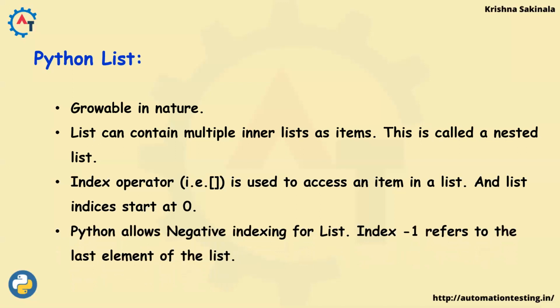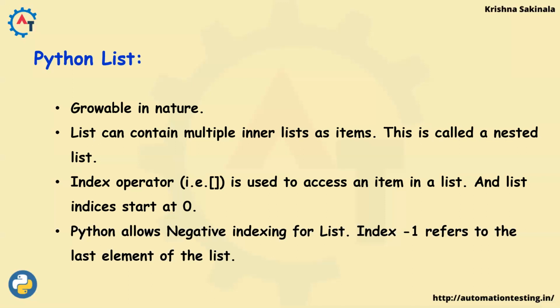And Python allows negative indexing for list. Index -1 refers to the last element of the list. In Python, you have negative indexing also, that we discussed in string data type in our previous videos. The same rules are applicable here also. Whatever we have seen in the string, the same thing is applicable here also.